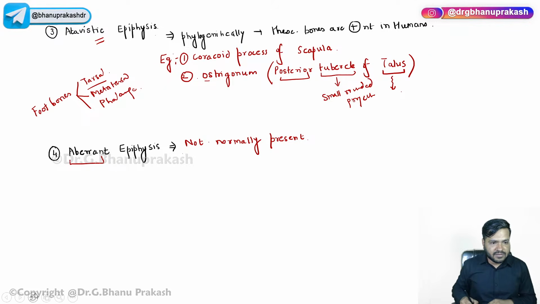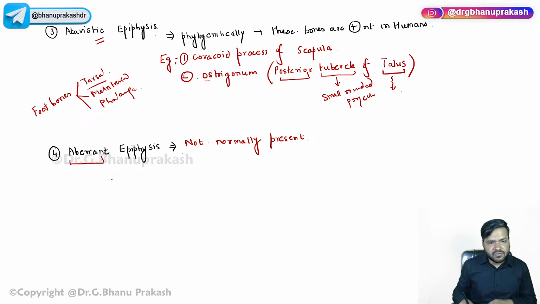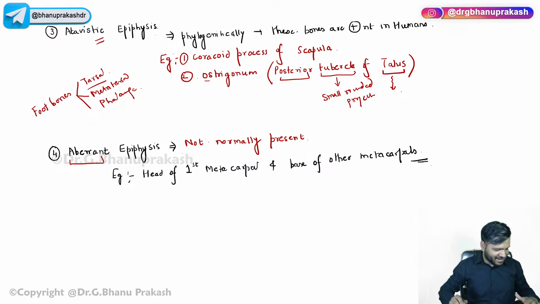Now guys, what I have to teach you over here. Example, write down. Example is important. That is head of first metacarpal and base of other metacarpals.